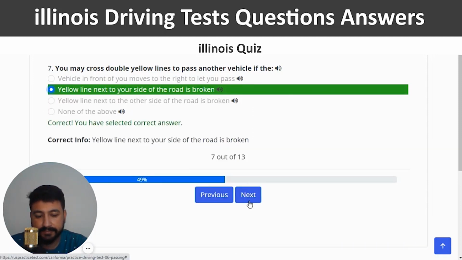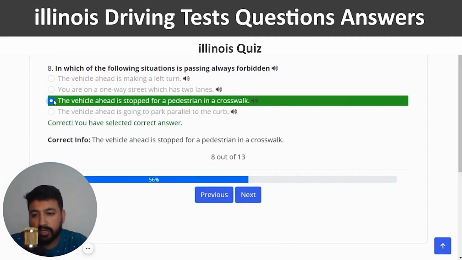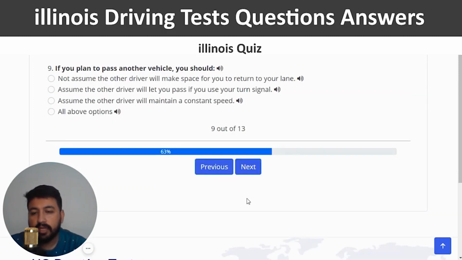Right? Next. The eighth question is: in which of the following situations is passing always forbidden? The third option is the right one, which is the vehicle ahead is stopped for a pedestrian in a crosswalk. Third option. Correct, and next. If you plan to pass another vehicle, you should not assume the other driver will make space for you to return to your lane. So first option, right?